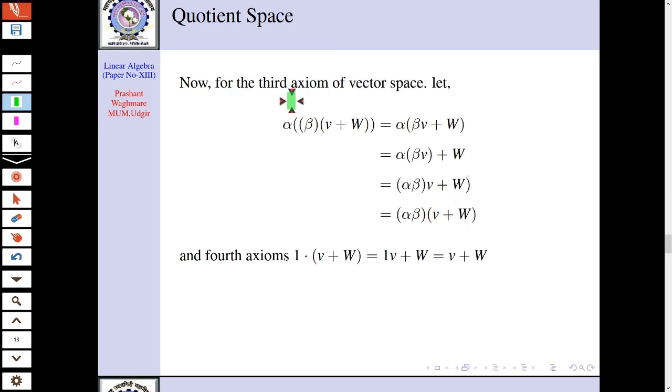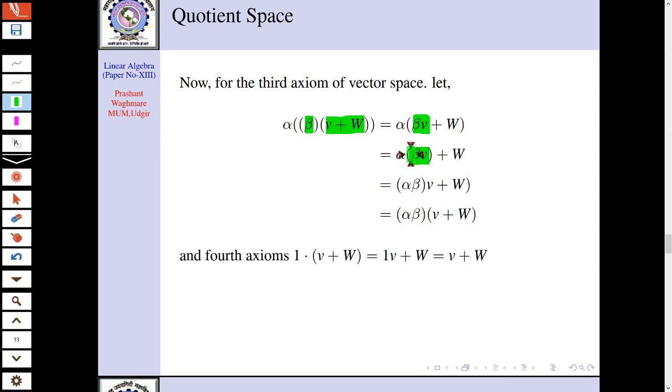Now let's go ahead for the third axiom. What is the third axiom? See here, alpha into bracket beta of v plus w. Now I need to interchange this bigger bracket with alpha and beta. First of all I need to multiply this beta with v plus w. So beta v plus w. Again multiply this alpha with beta v.